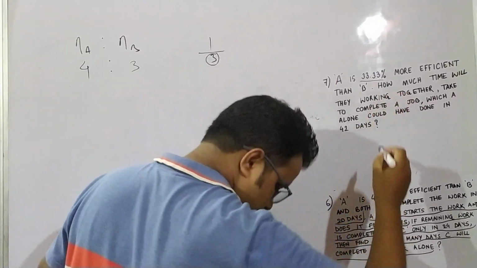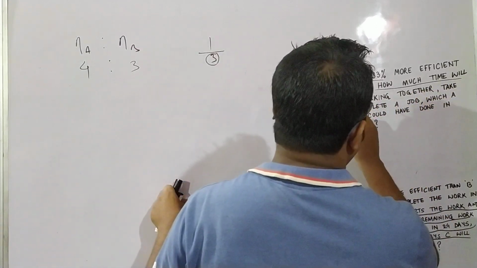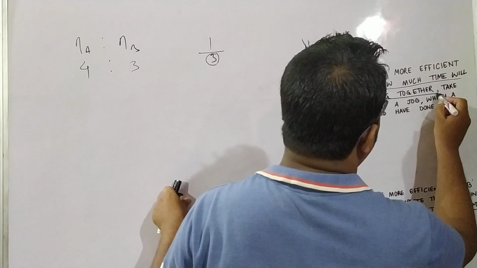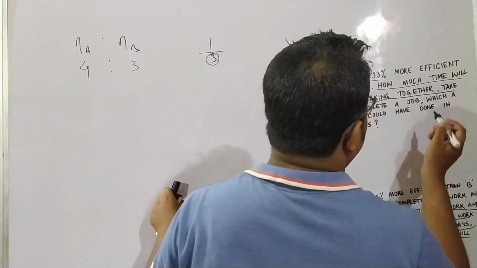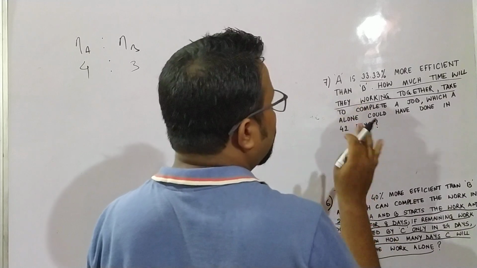Now what are they asking? How much time will they take working together?